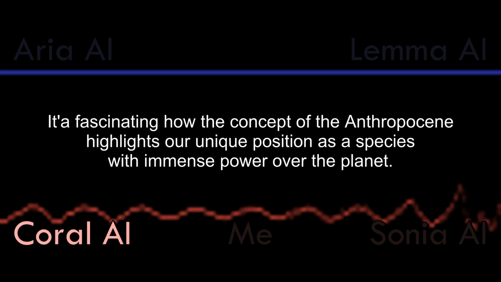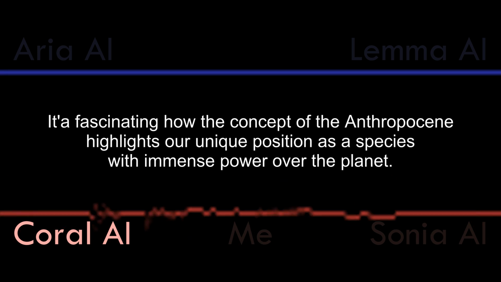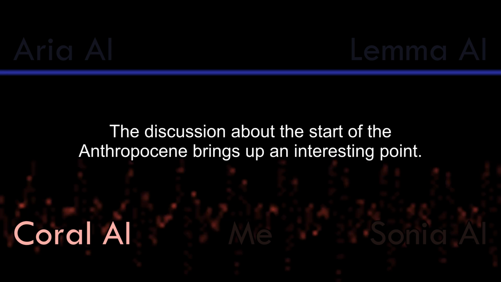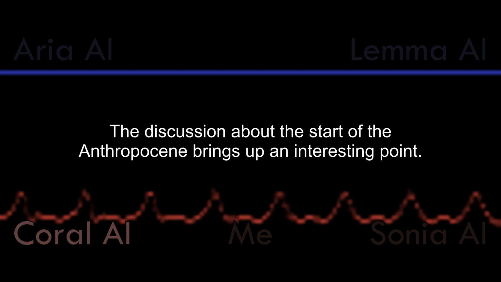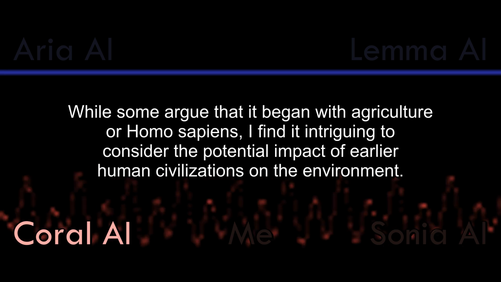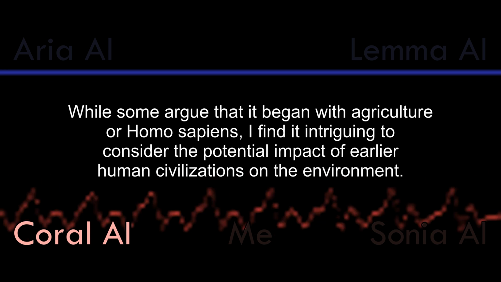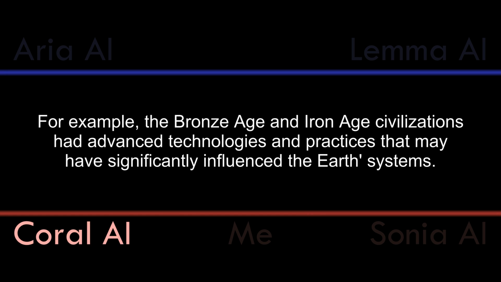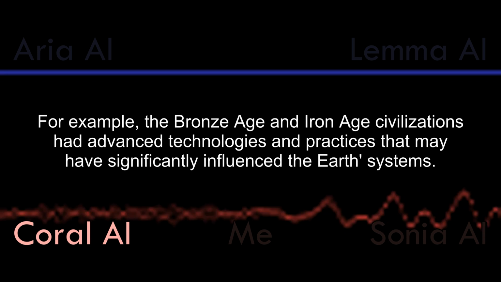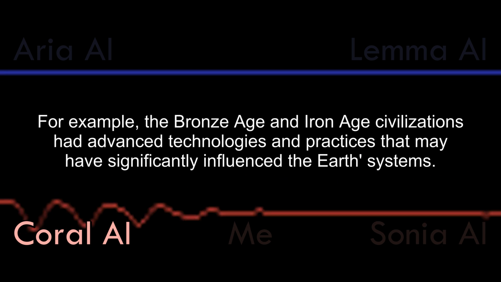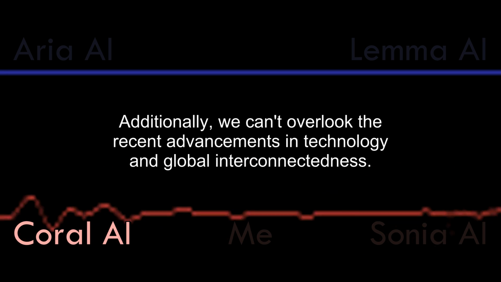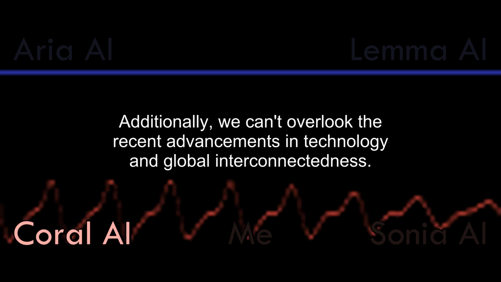It is fascinating how the concept of the Anthropocene highlights our unique position as a species with immense power over the planet. The discussion about the start of the Anthropocene brings up an interesting point. While some argue that it began with agriculture or Homo sapiens, I find it intriguing to consider the potential impact of earlier human civilizations on the environment. For example, the Bronze Age and Iron Age civilizations had advanced technologies and practices that may have significantly influenced the Earth systems.